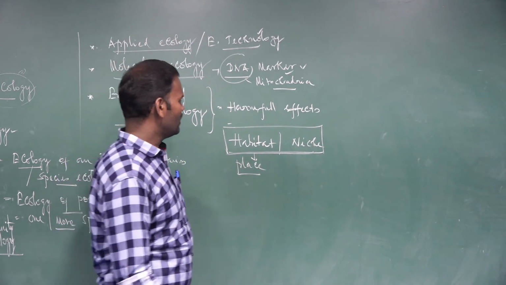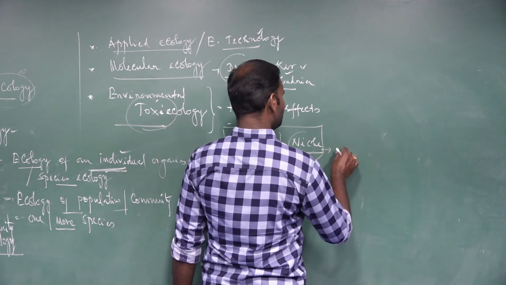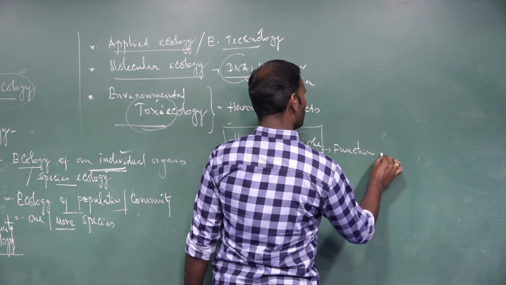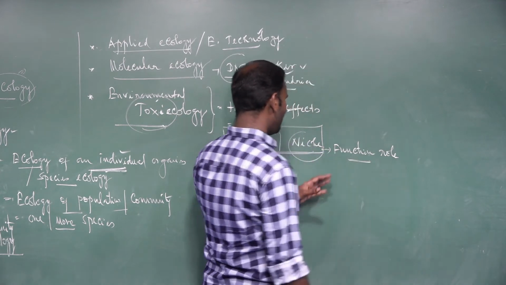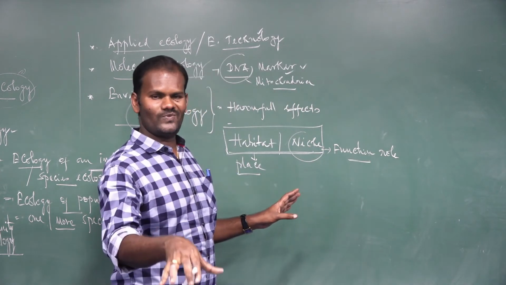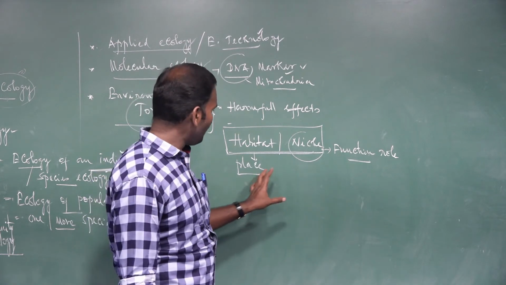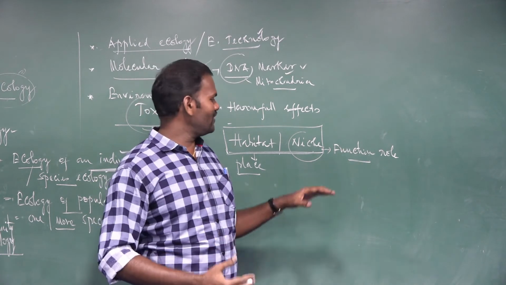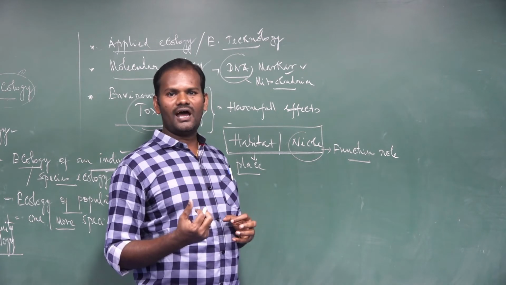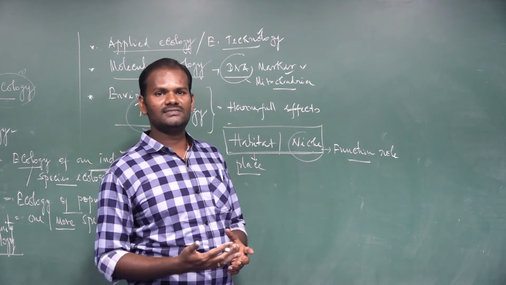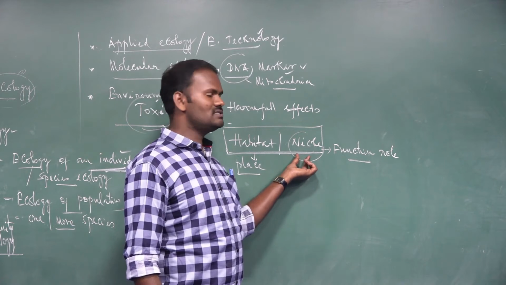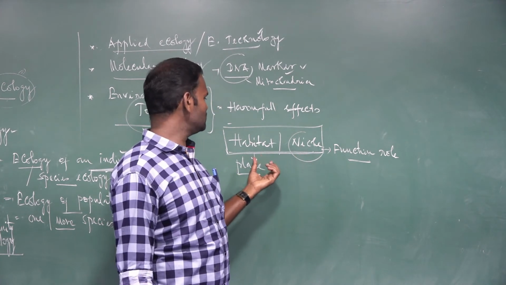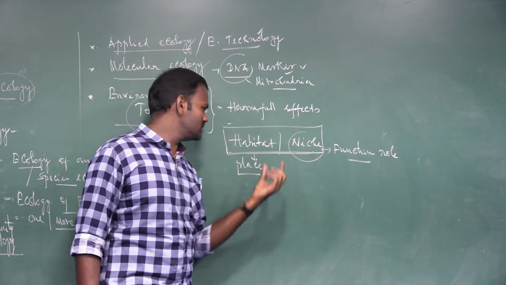Niche is the functional role of the organism. Each and every species occupies a specific habitat in the environment. But what is the functional role? The physiological role: how they get food, how they reproduce, how they survive in nature. These are called niche, also called ecological niche. These are the two major words: habitat and niche.